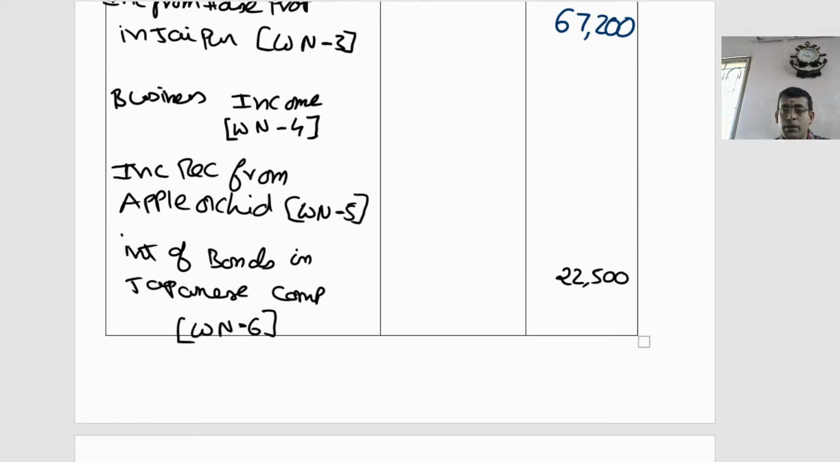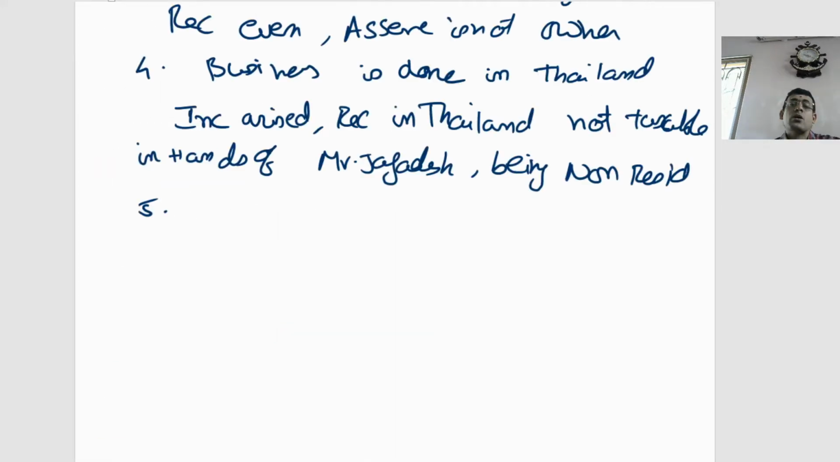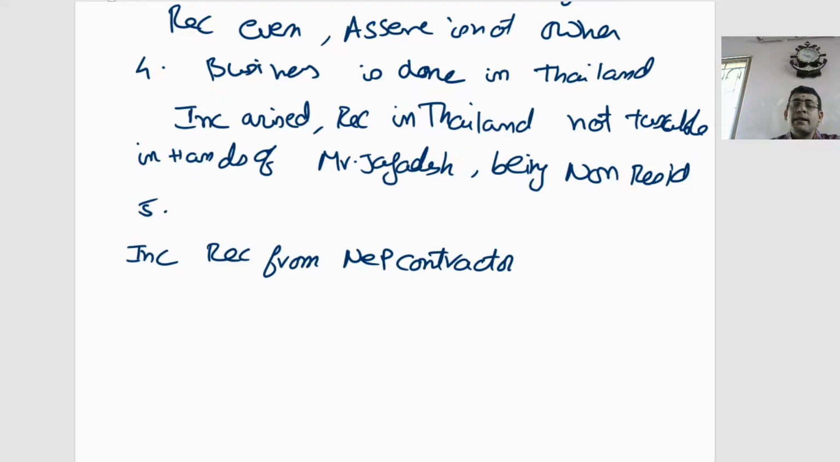Now, income received from apple orchard, I need to consider 5 lakhs. Why? Whether I had to consider or not consider. So, let us write the working note. What is happening here? Income received from a Nepal contractor. So, the contractor is based in Nepal, amounting to rupees 5 lakhs.